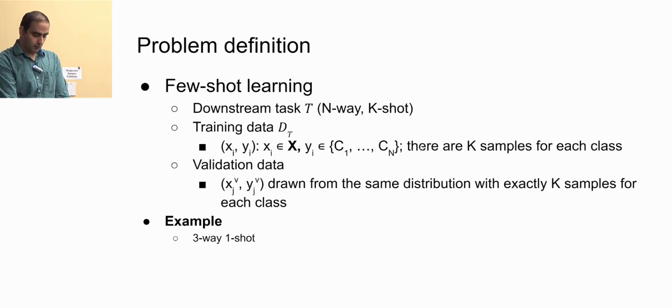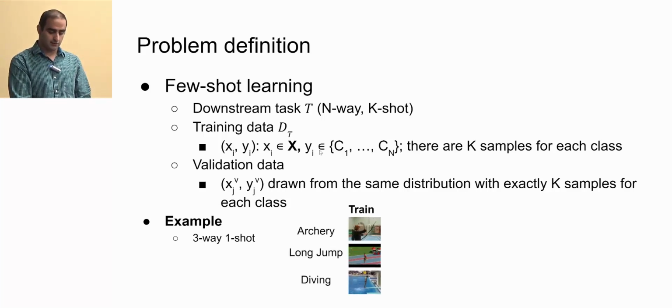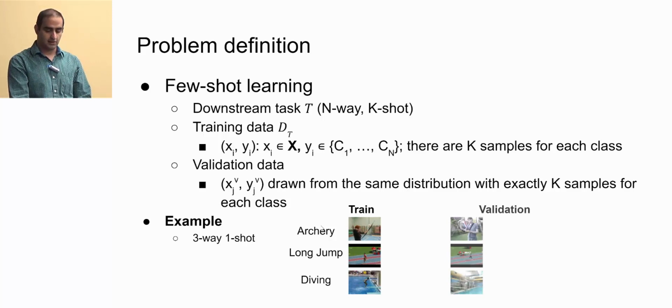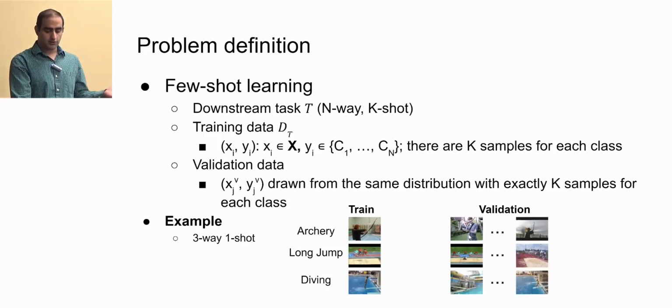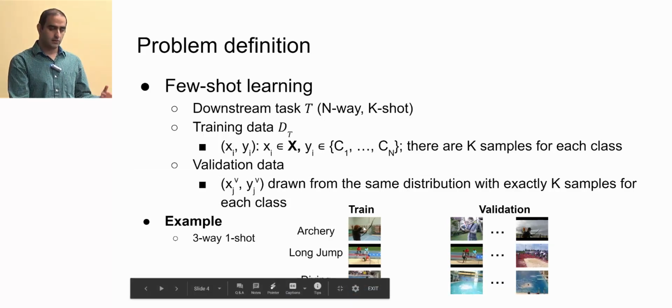For example, this is a three-way one-shot task. There are three different classes, archery, long jump, and diving, and we just have one example for each action. That's the training set of that task, and it also has a validation set. The validation set has different instances of the same classes. Of course, you can evaluate on more examples in validation, but in your training set you just have one instance each, because this is a one-shot task.